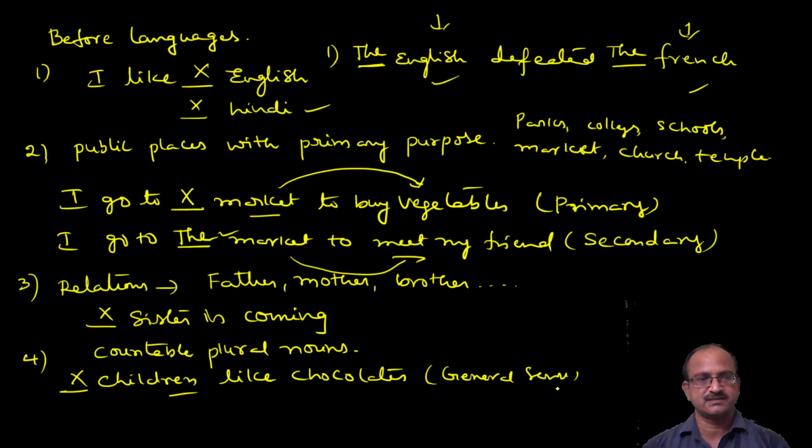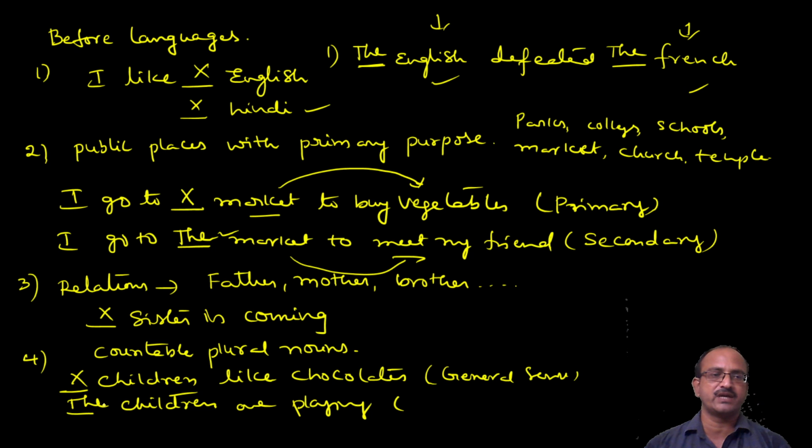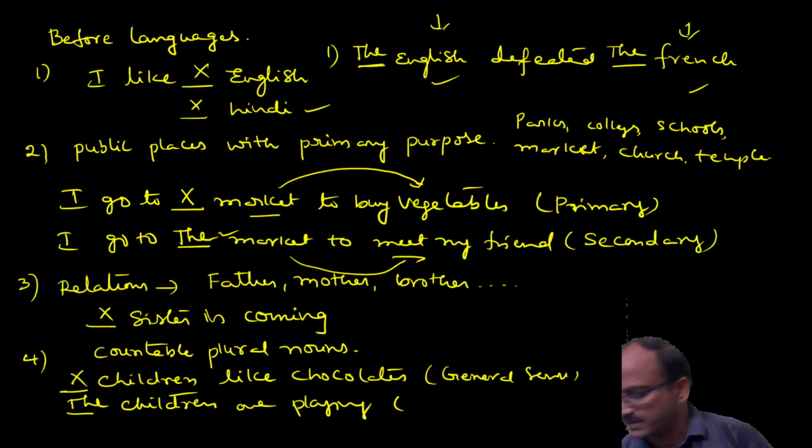Children like sweets is a very common and general thing. But again come to the personalized ones. Children are playing. The children are playing means the children whom you know, the children who are playing on the ground right now. The particular children. So here we can use the. But for children in the general sense we should not use any article before them. Okay.